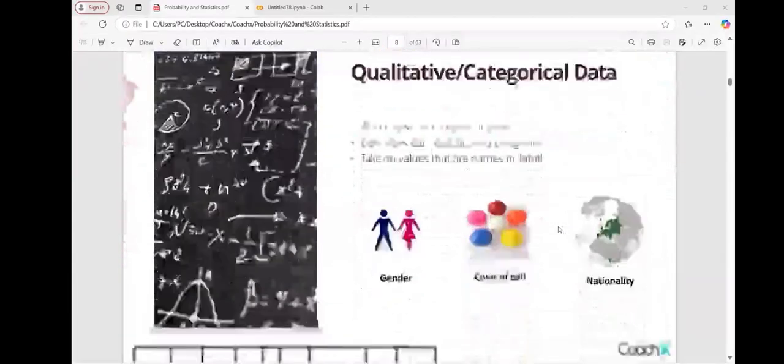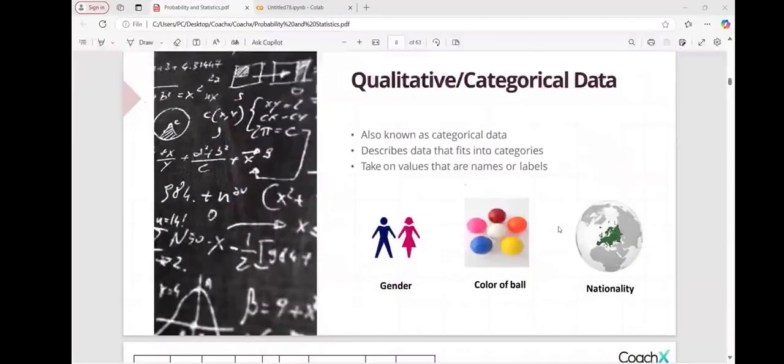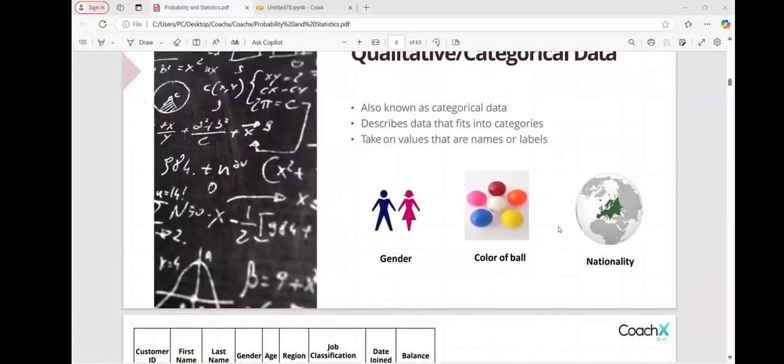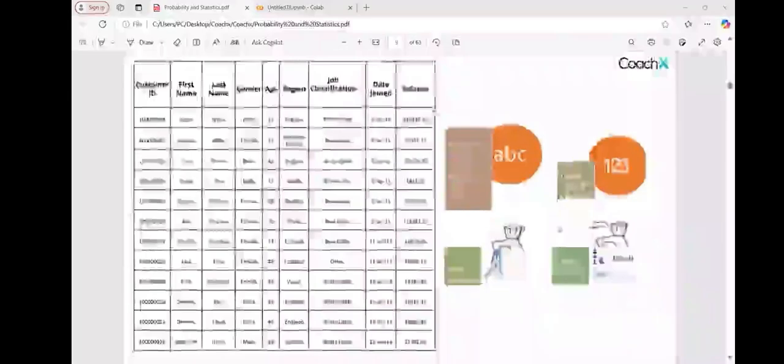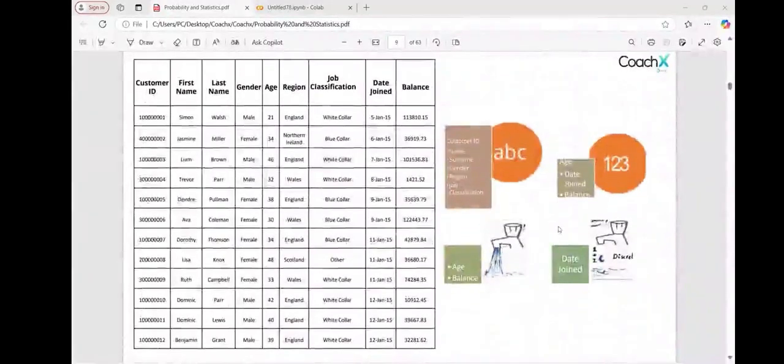No. So we have qualitative data, which is nothing but categorical data. What is categorical data? We all know, where we describe data into categories. Categories may be gender, male, female, color of balls, red, yellow, green, blue, orange, and nationality. These are the different types, classes, or categories of data, where we can mention the categories.